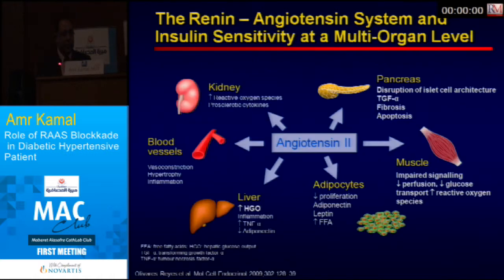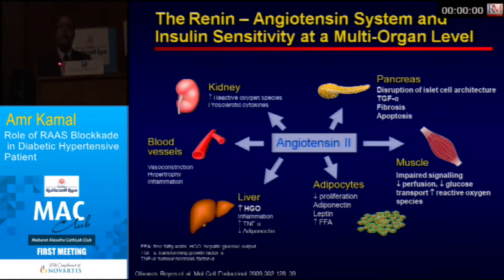This is logical. How does this occur? Angiotensin II works at the pancreas, leading to beta cell dysfunction, fibrosis, and apoptosis. In the muscles, it impairs glucose transport, and in the adipocytes of the fat tissue, it decreases adiponectin and increases leptin and free fatty acids. In the liver, there is an increase in hepatic glucose output and a decrease in adiponectin, which is a protective thing. For the blood vessels, angiotensin leads to vasoconstriction, hypertrophy, and inflammation. For the kidney, it increases oxidative stress within the kidney.